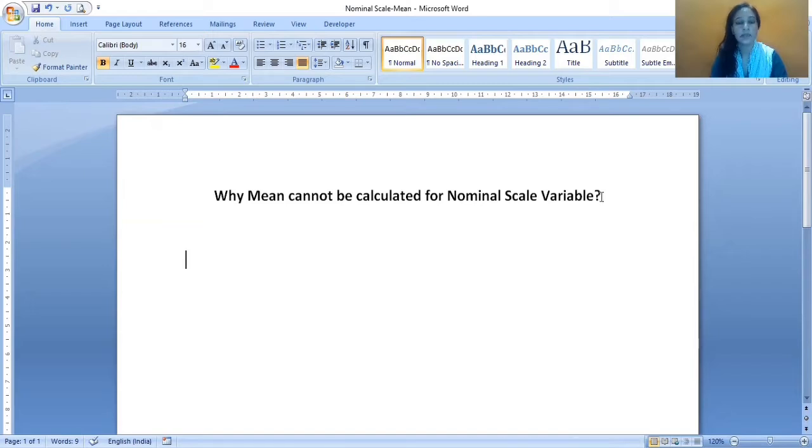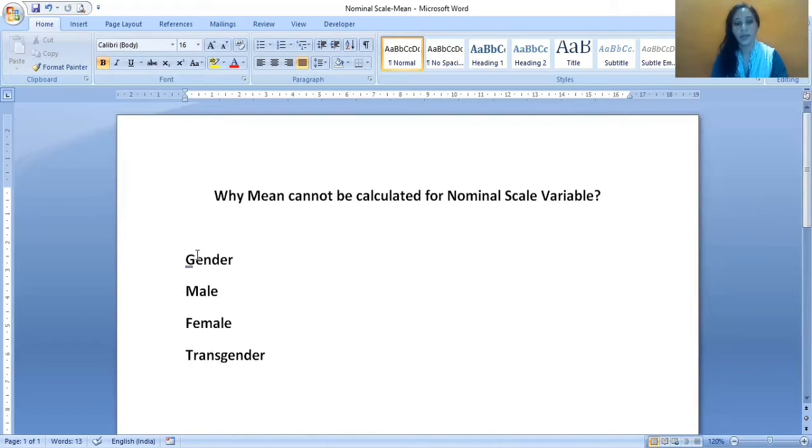Suppose in my research study I have collected data on various variables, and one of the variables is gender. I have taken three categories for gender, that is male, female and transgender. On these three categories I have collected the data from the respondents. That means my respondents can be male, female or transgender.